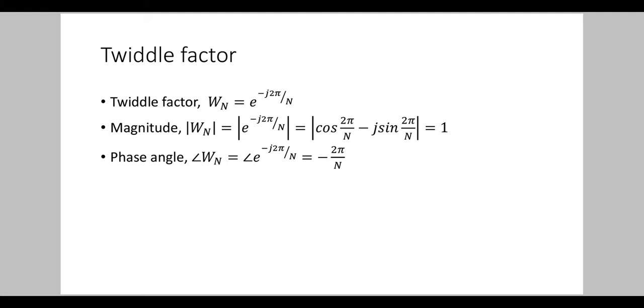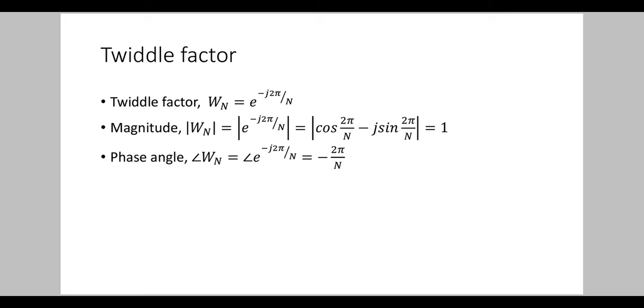From this, we can find the magnitude of the twiddle factor as modulus of Wn is equal to modulus of e raised to minus j 2 pi by n. E raised to minus j 2 pi by n is a complex exponential function. It can be written as cos 2 pi by n minus j sin 2 pi by n.